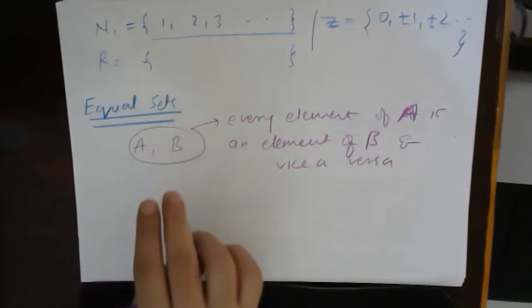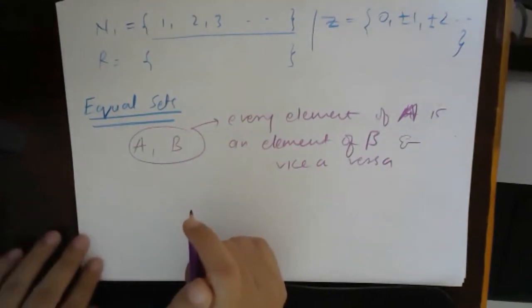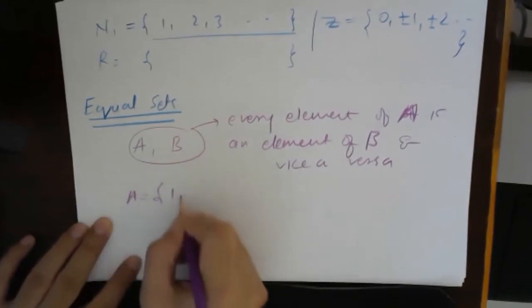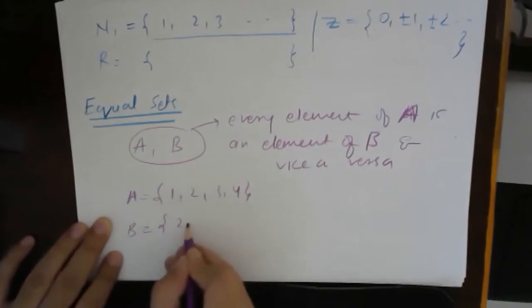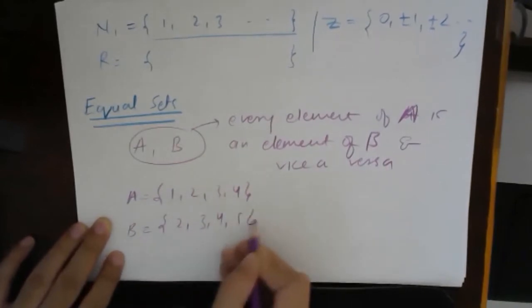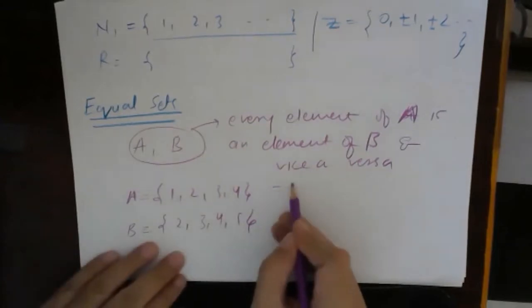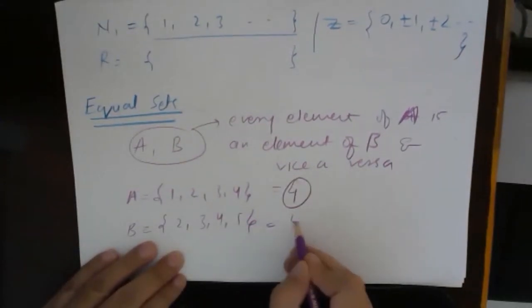For example, suppose set A has elements 1, 2, 3, and 4, and set B has elements 2, 3, 4, and 5. Now the first set, 1, 2, 3, 4, has how many elements? It has 4 elements. And set B also has 4 elements.